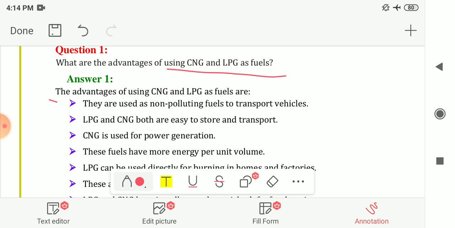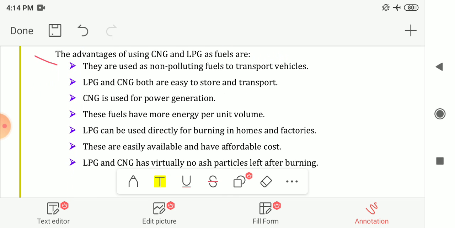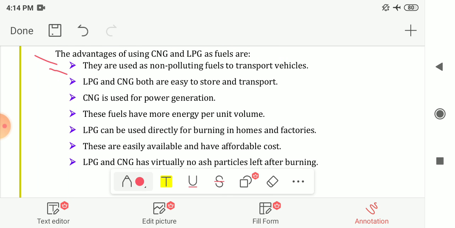The advantages of using CNG and LPG as fuels are, first, they are used as non-polluting fuels in transport vehicles. That means they are not polluting the environment.